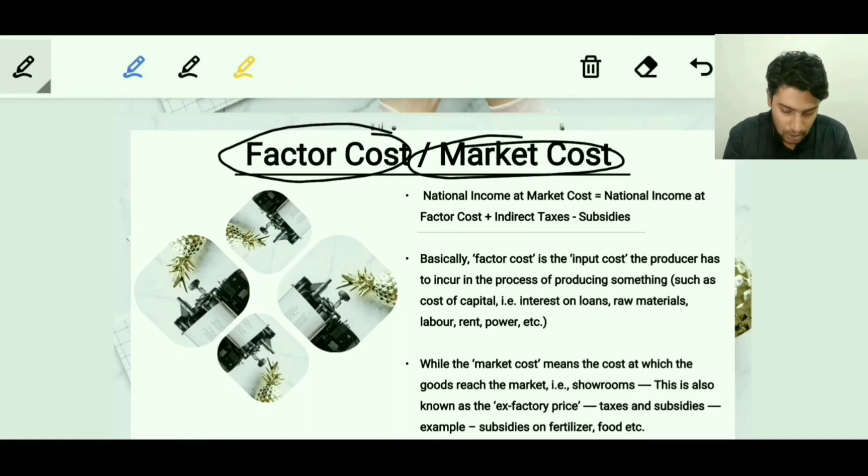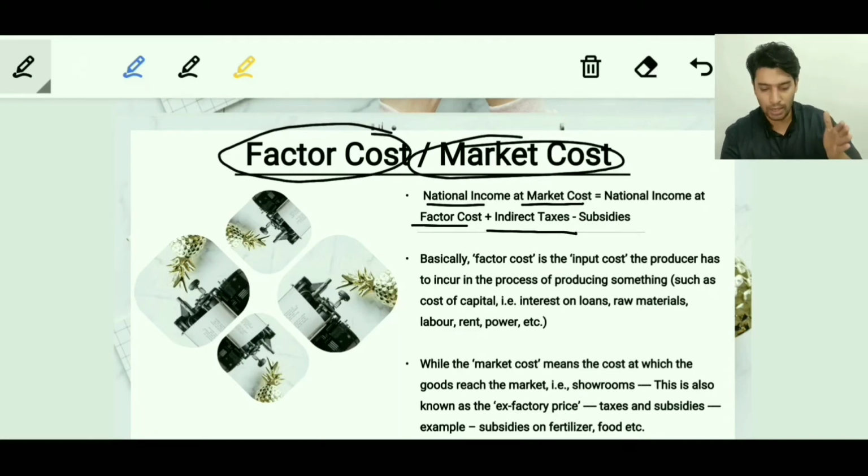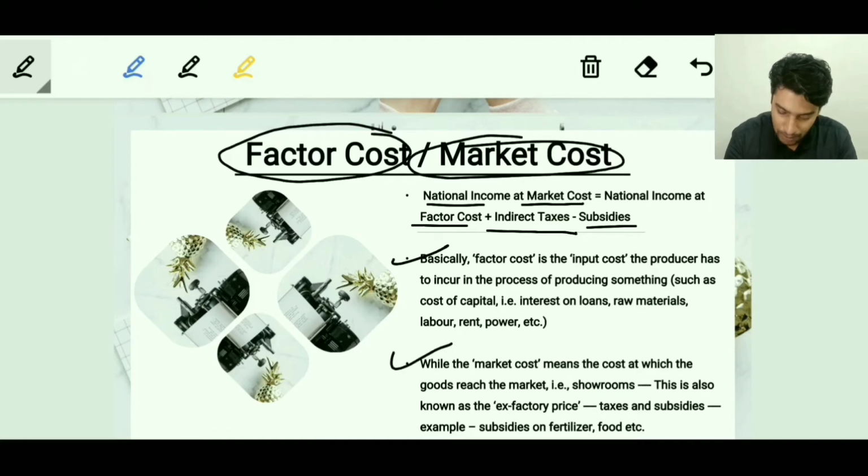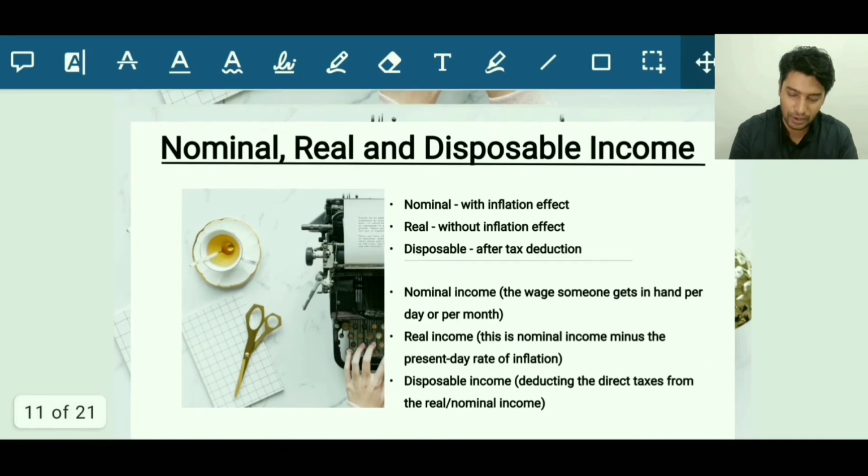So let's read the first point. The first point is about the national income at market cost will be the national income at factor cost, the outlet of the factory, plus you add indirect taxes because government applies some taxes on it and government gives some subsidies. So plus taxes minus subsidies will give you the national income at market cost. Fine. Moving on, you can read these two points. Just remember this, that the factor cost is nothing but the input cost of the producer, while the market cost is also called the ex-factory price.